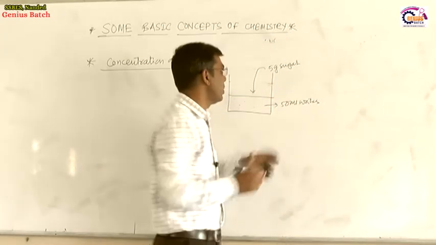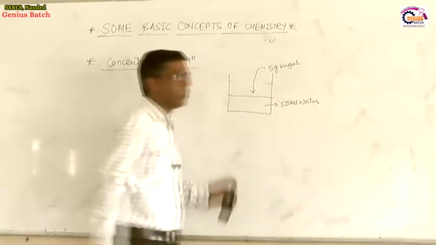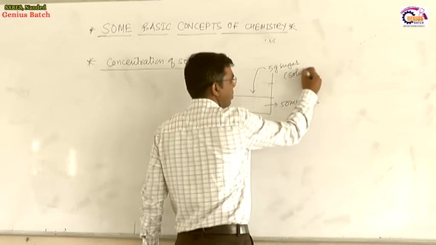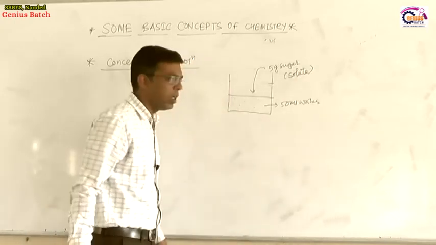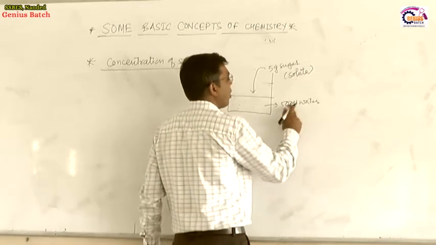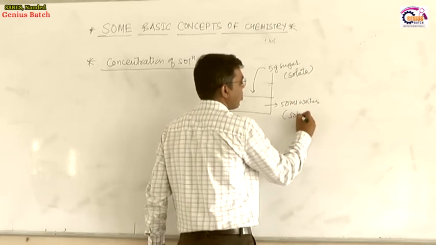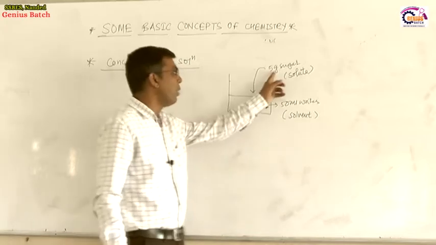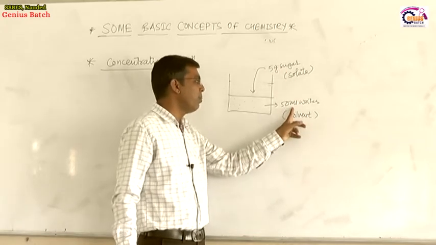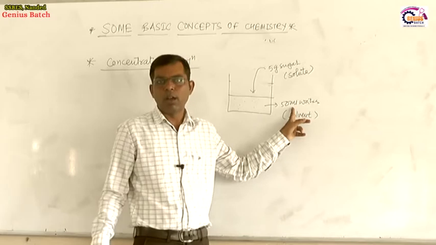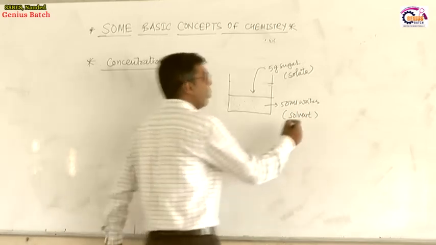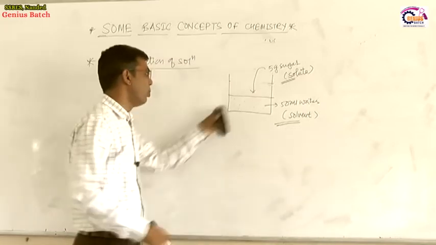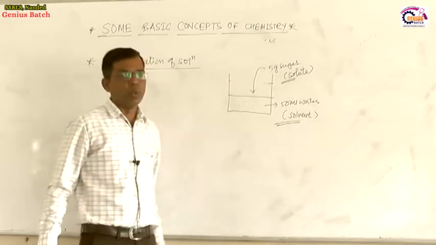Such a homogeneous mixture of two is called a solution. The component present in a lesser quantity in a solution is called the solute, and the component present in a larger quantity is called the solvent. So 5 gram of sugar is less compared to 50 ml of water. Therefore, water is the solvent and sugar is the solute, and the homogeneous mixture gives the solution.